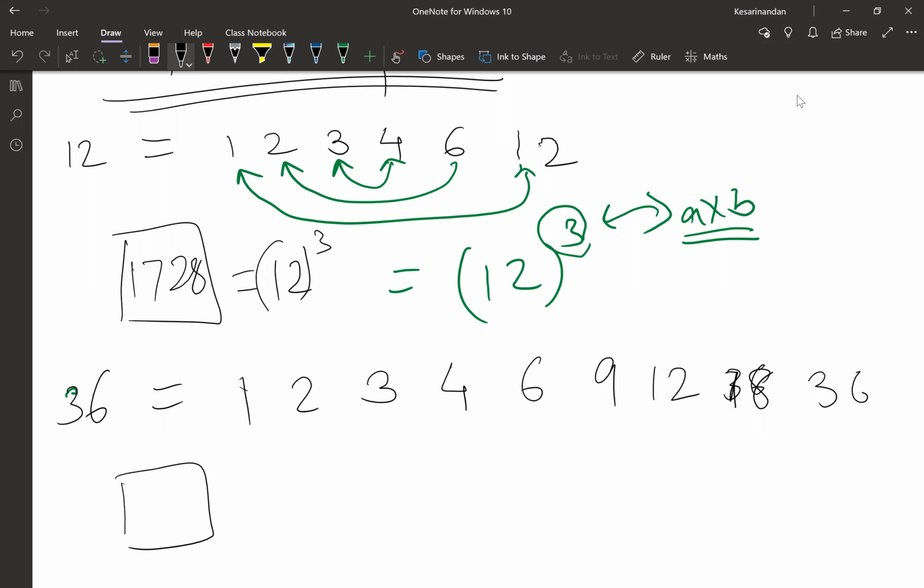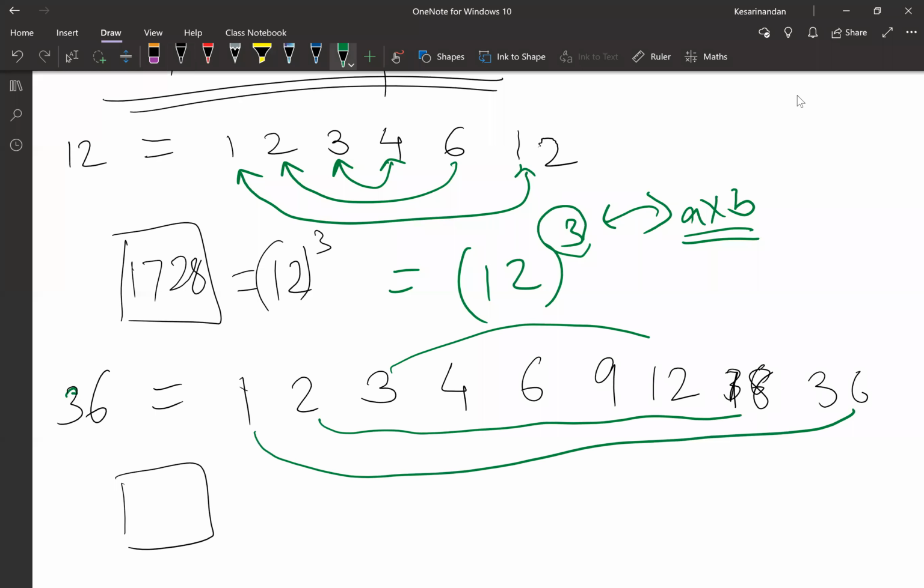So I want the answer in power of 36. 36 power 4 into 6? I guess it's only 36 power 4. Let's see, 9? Because the 6 which is left in between is getting multiplied by itself twice, like 6 into 6, 36 again. 1, 2, 3, 4. This 6 is left. So can I say 1 is left?